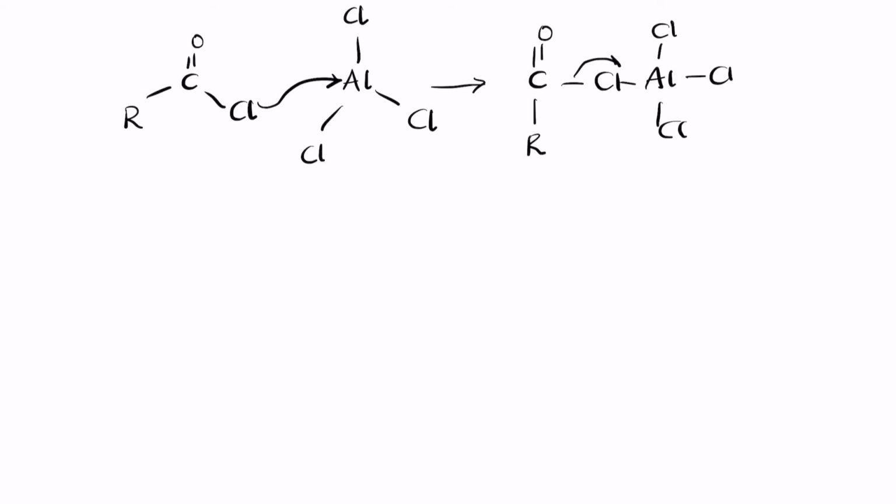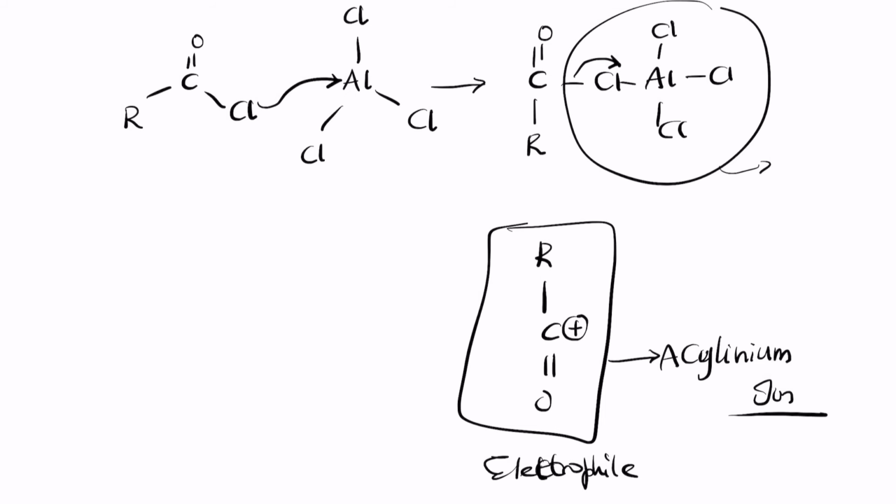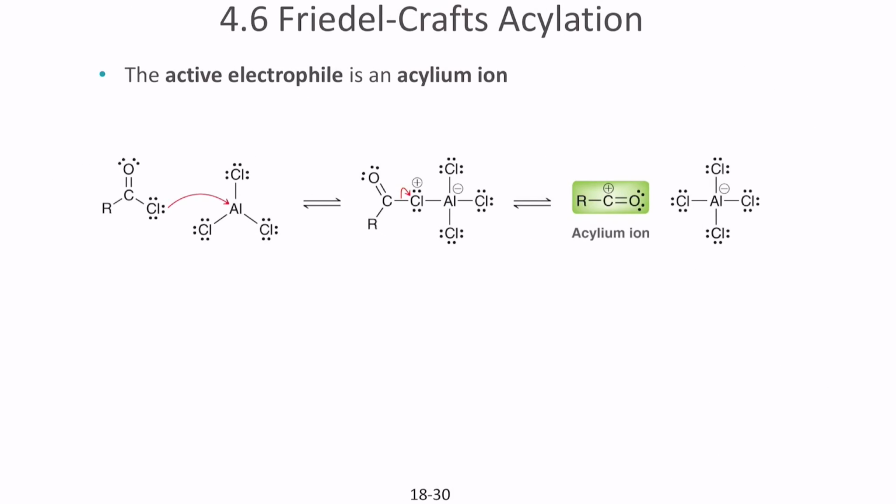So the chlorine now takes its electrons and goes out. So the R C double bond O structure ends up becoming positively charged, with the carbon getting the positive charge. Because notice that all others are satisfied, but only the carbon is unsatisfied, with only 3 bonds. So this is the acylium ion. This acylium ion acts as the electrophile, and this AlCl4 acts as the deprotonating agent. These are two things that end up useful in the reaction.